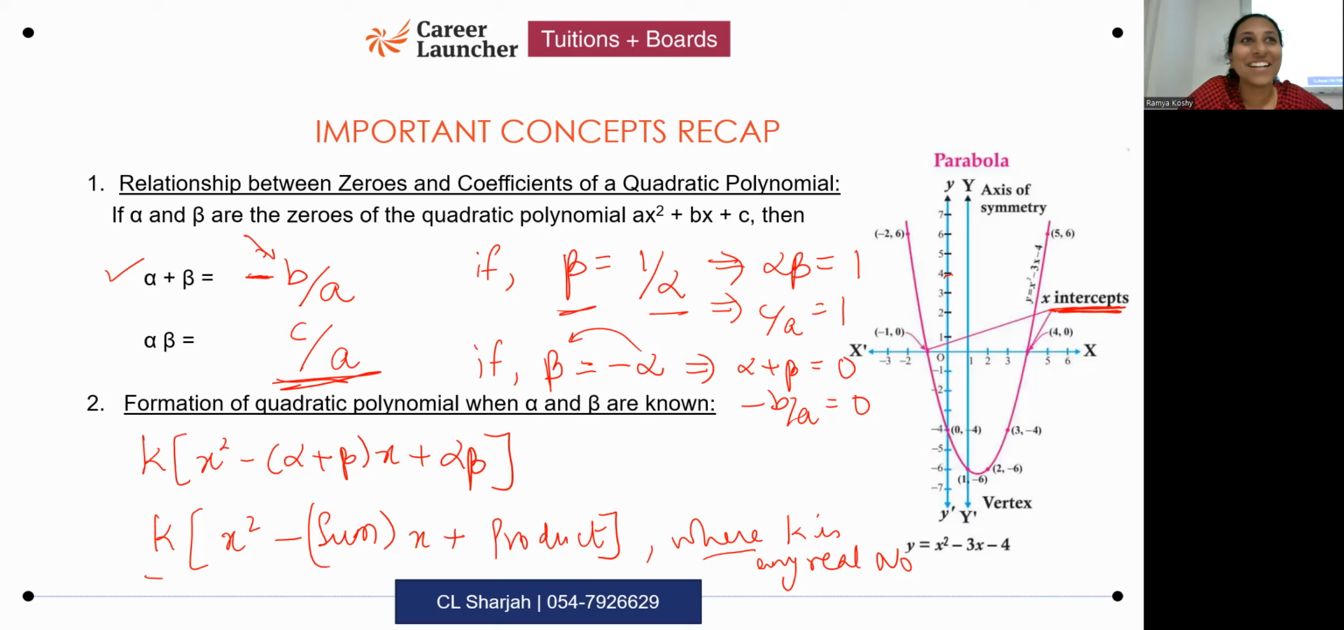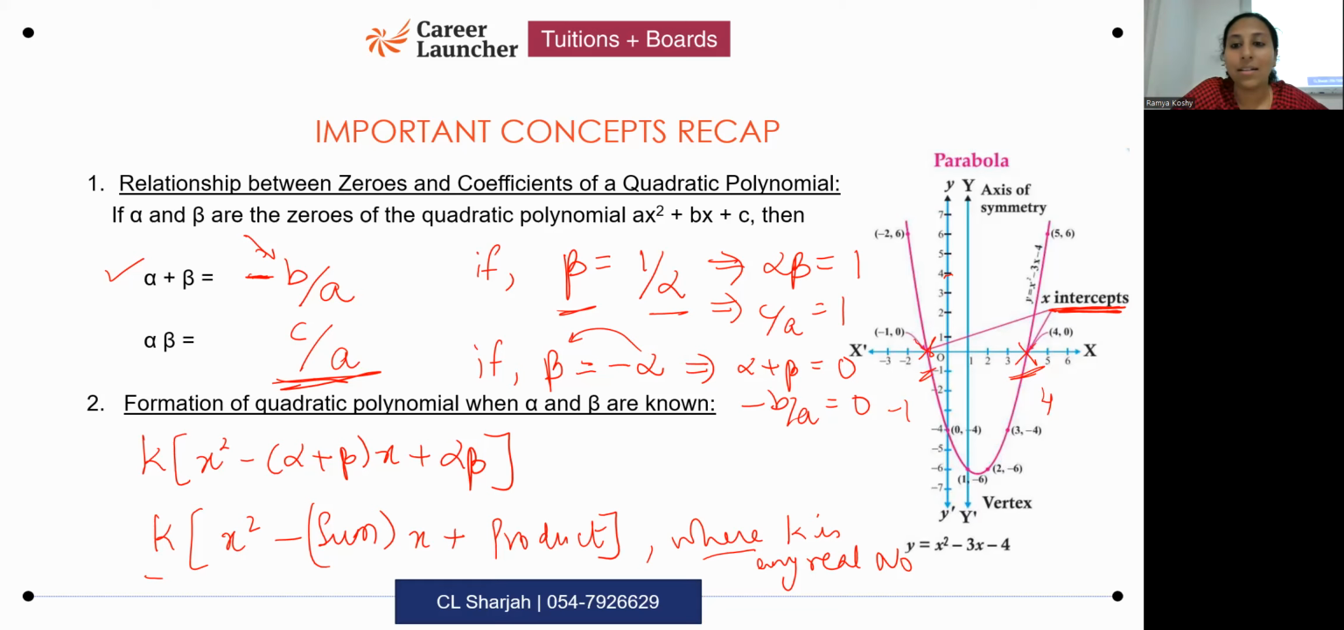Listen. If you want the number of zeros, check the number of points of intersection with the x-axis. So 2 points of intersection, which means 2 zeros. How do you get the values of the zeros? Look at the x coordinate of wherever it is intersecting. This is intersecting at -1. This is intersecting at 4. That means -1 and 4 are the zeros.